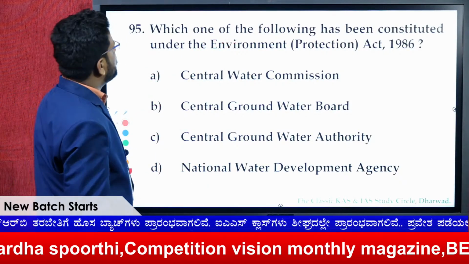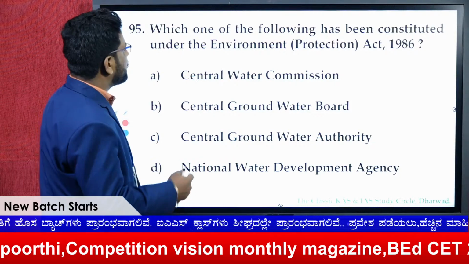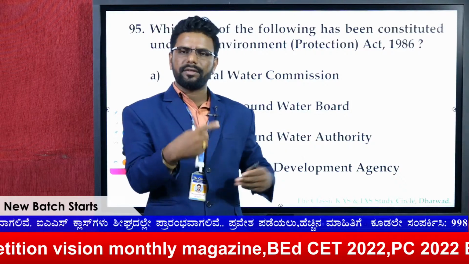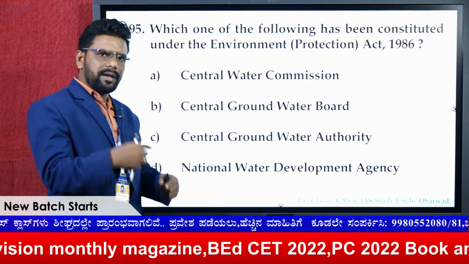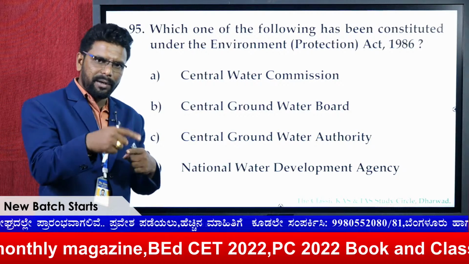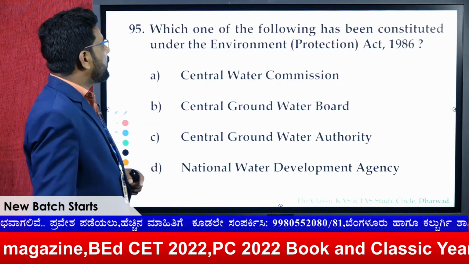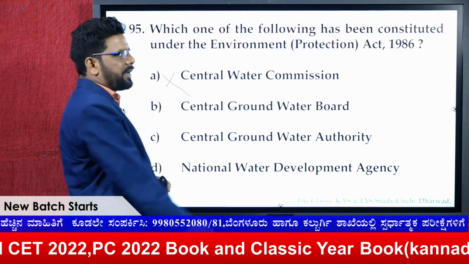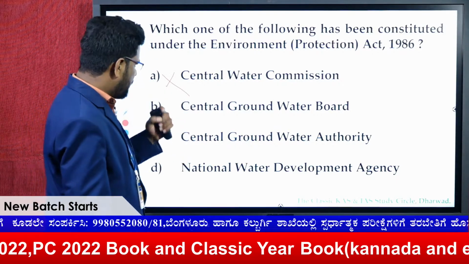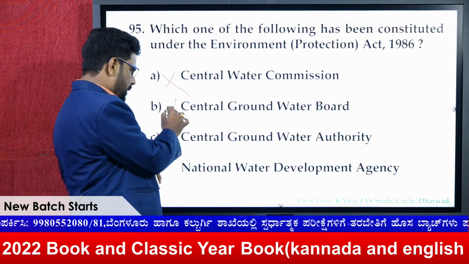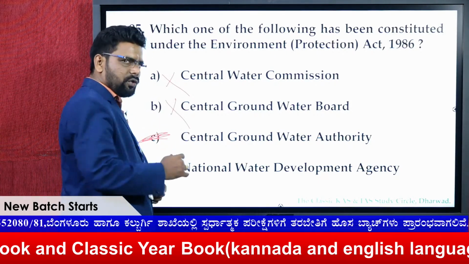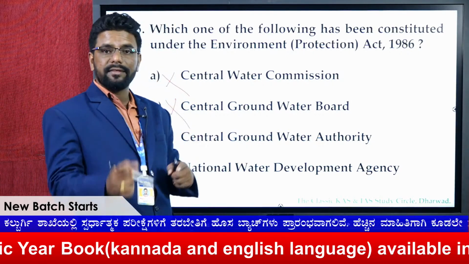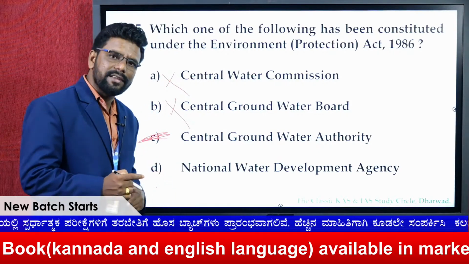So the next one is: which one of the following has been set up under the Environmental Protection Act? This is again a repeated question. I think in 2018 this was asked, and it has frequently been asked on the acts, especially the environmental governance section. The Central Water Commission is not a statutory body, and it directly works under the Cabinet Secretariat, as we know. Central Groundwater Board, no. And the Central Groundwater Authority, as you know, the National Resource Management Authority is there, and we can say the Genetic Engineering Appraisal Committee, you can say, right?